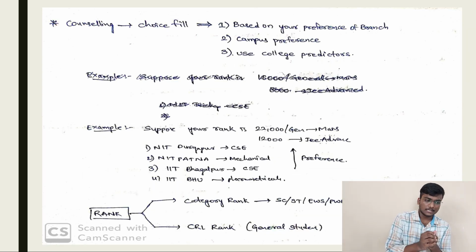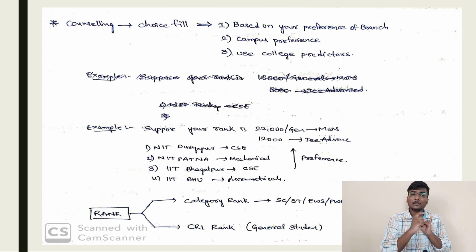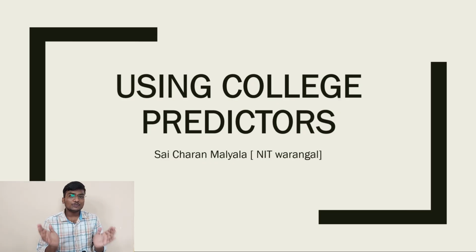When you enter counseling, you have to fill in your choices. Choice filling will be based on your preference of branch. In my point of view, it is better that the first preference should be given to the branch, then preference to the campus, then use some college predictors and predict what colleges and what branches you are getting with your rank. And how to predict the colleges, I will also show you in this video. How to use college predictors, see the video.